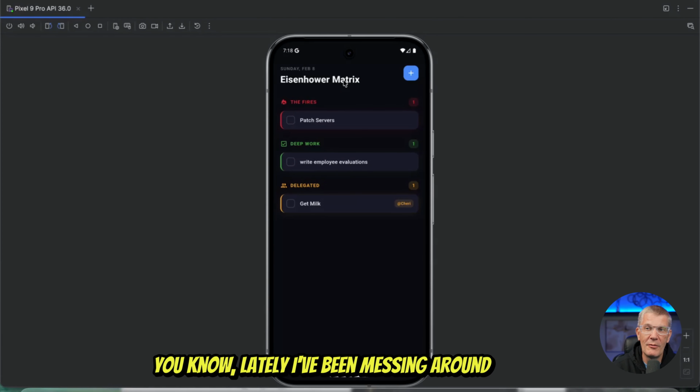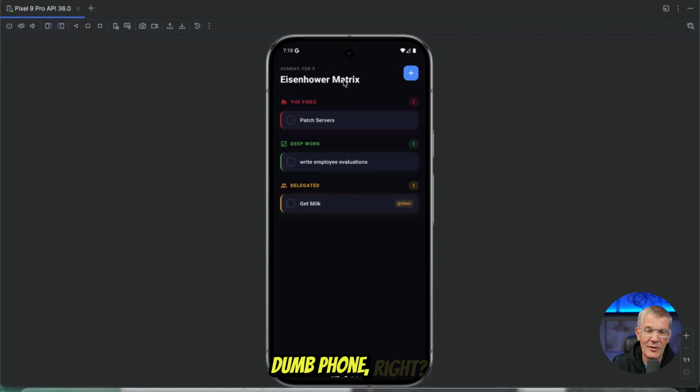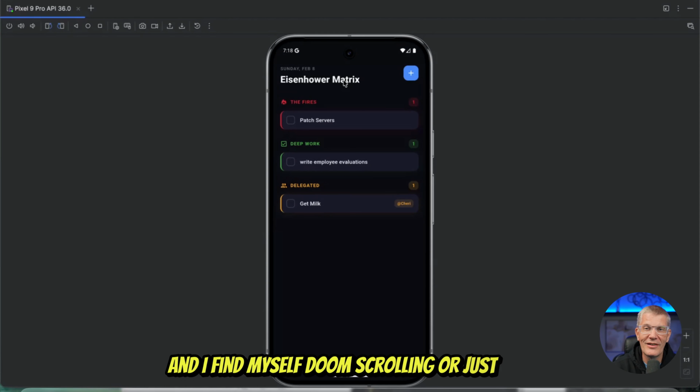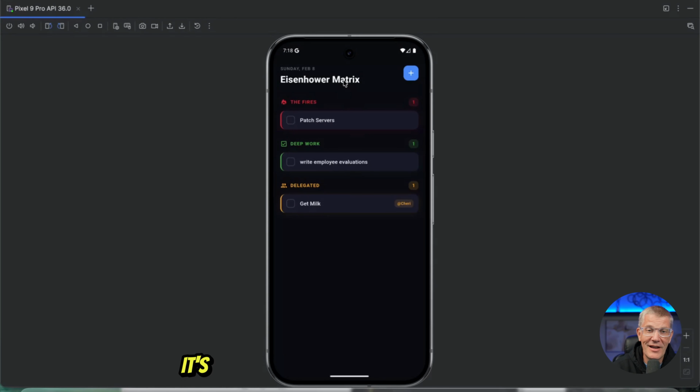Lately I've been messing around with a dumb phone, right? I've got this iPhone 16, and I find myself doom scrolling or going too deep on some articles that, it's not always vibe coding, it's just some worthless waste of time. So I shut it all off and I downloaded this app called a dumb phone app.